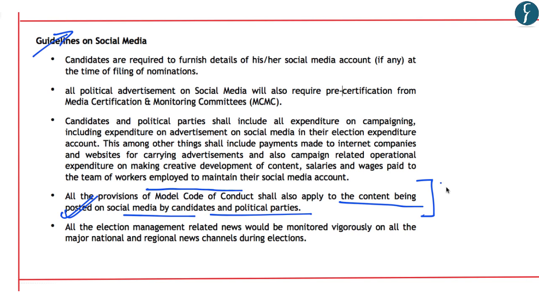This becomes a very significant development with respect to application of Model Code of Conduct, even on the social media handled by the respective political parties. So on this note, the Election Commission has said that candidates are also required to furnish details of their social media account at the time of filing of nomination. So, apart from the nomination details, they also have to submit their social media account in their nomination.